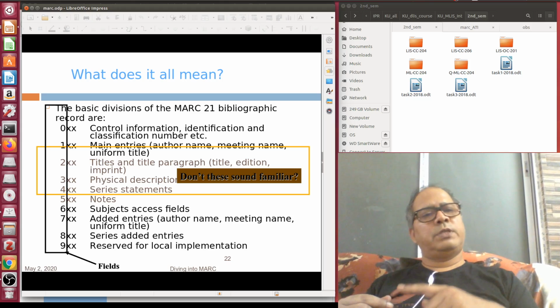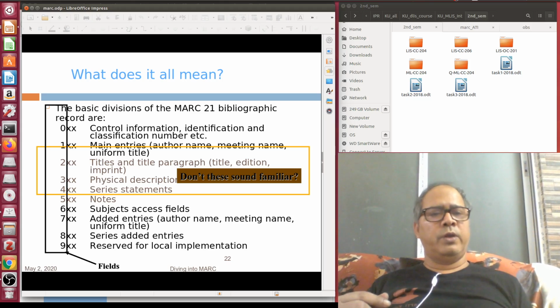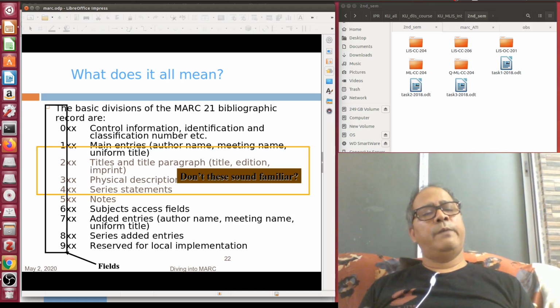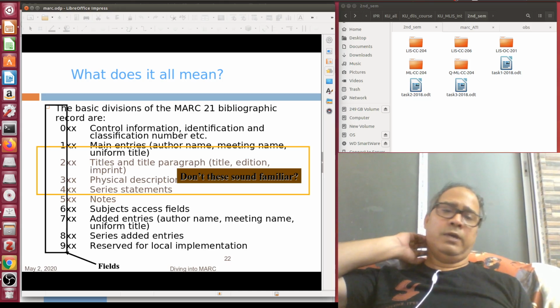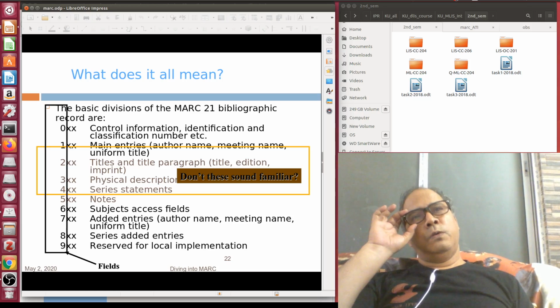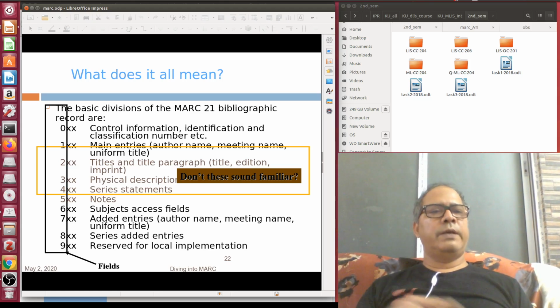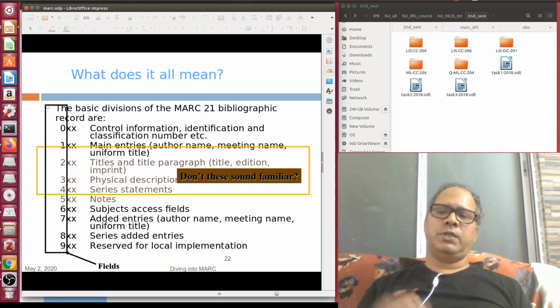Same is the case with 111, 711, 130, 730. So it is very easy to remember. A kind of mnemonic feature is there, like your colon classification. So 1xx and 7xx are related. So 100, 700, 110, 710, 111, 711, 130, 730.